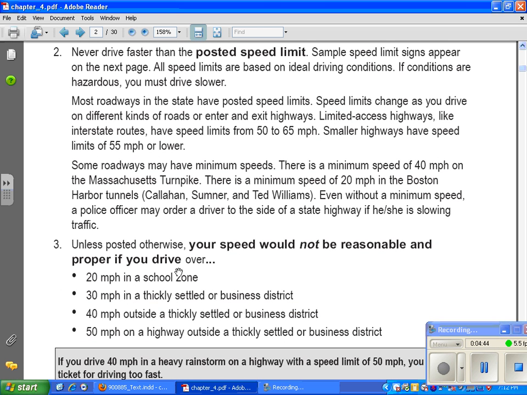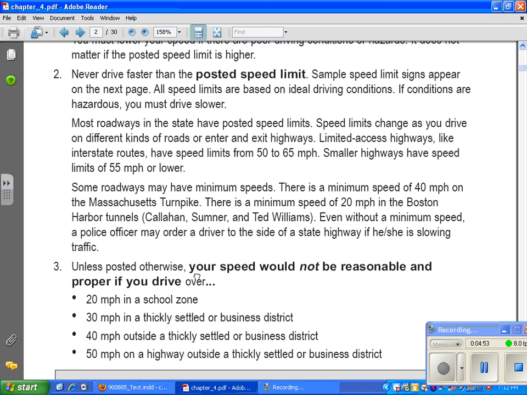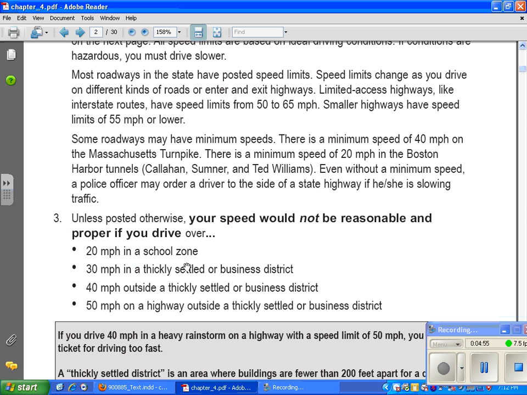Unless posted otherwise, so if there are no signs, this is an important one. If there are no signs to tell you how fast to go, your speed would not be reasonable and proper if you drove over 20 miles per hour in a school zone. So if you drove over 20 miles per hour near a school, you'd be going too fast.